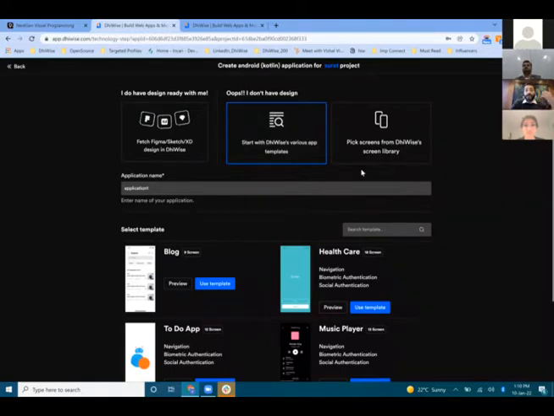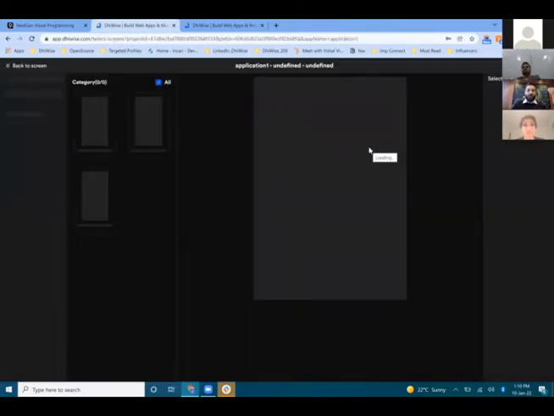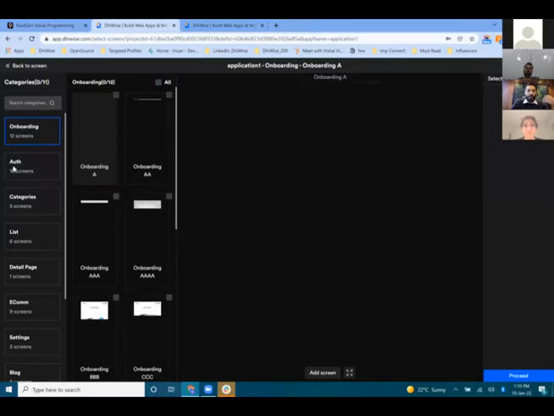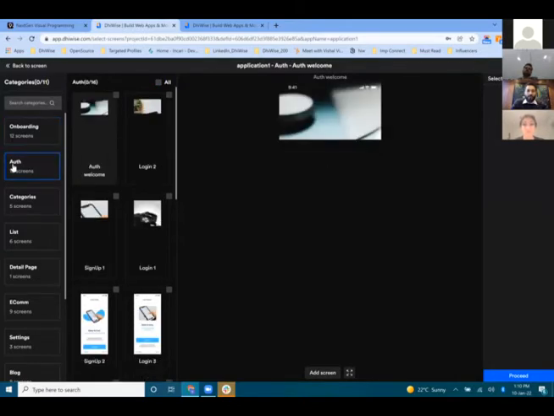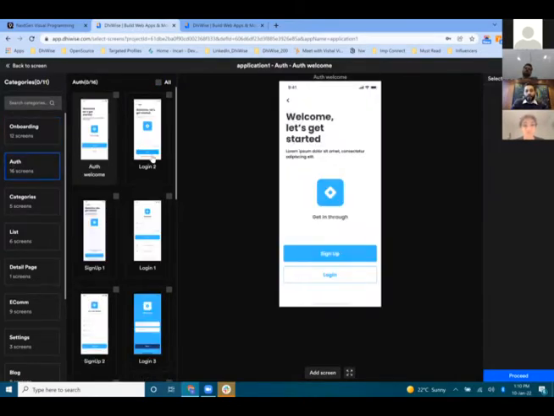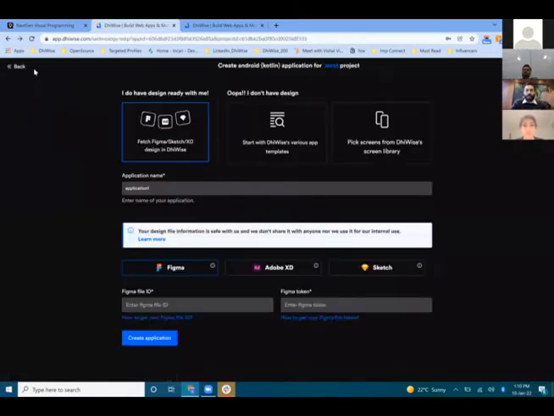Or if you just have an idea, kind of an MVP, then we have a pre-built library of designs. We have more than 100 screens available. So let's say if you want to do any kind of authentication, you just need to add these screens into your bucket, like, okay, these are the 3 or 4 screens that I want to develop. Or as I said, we can go with a template.